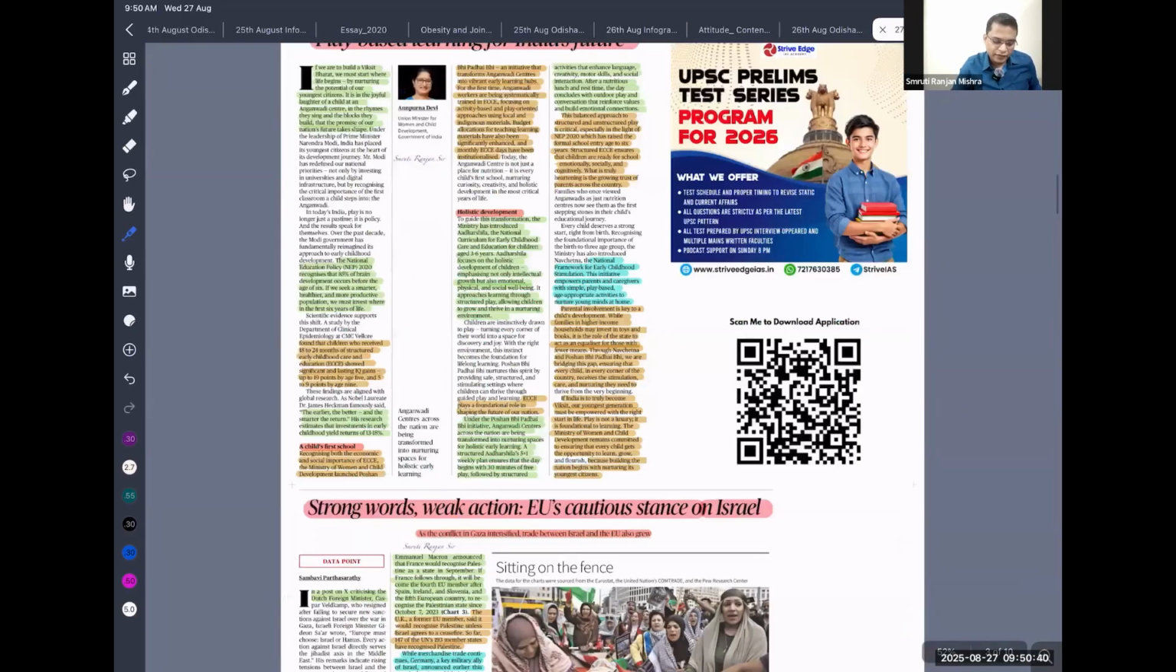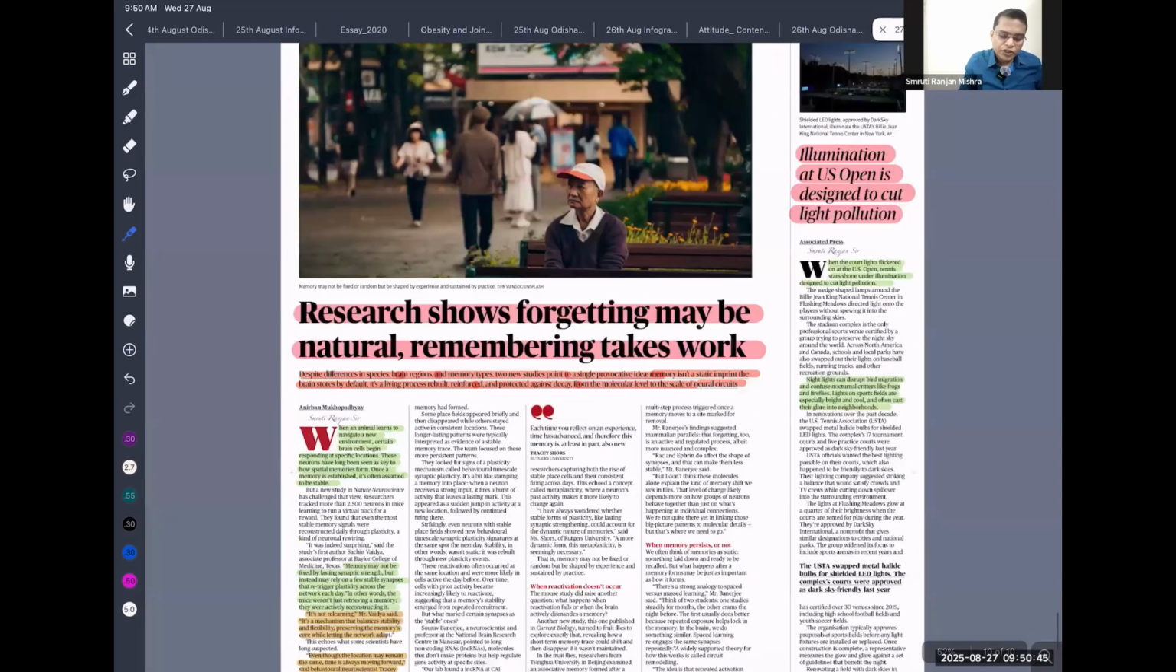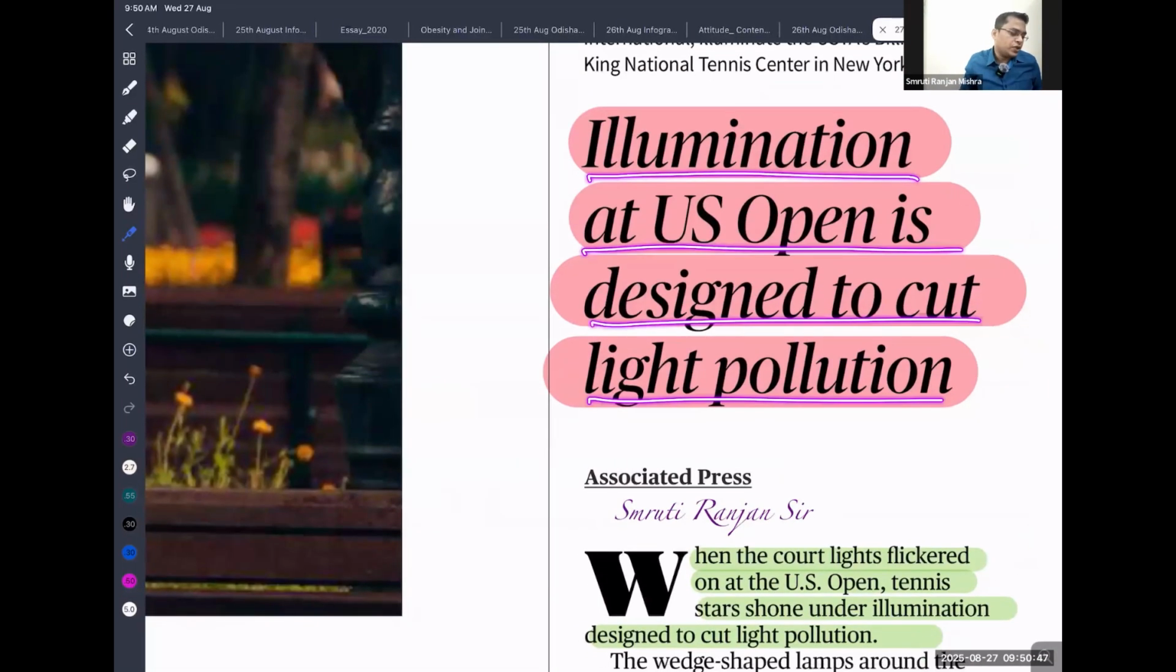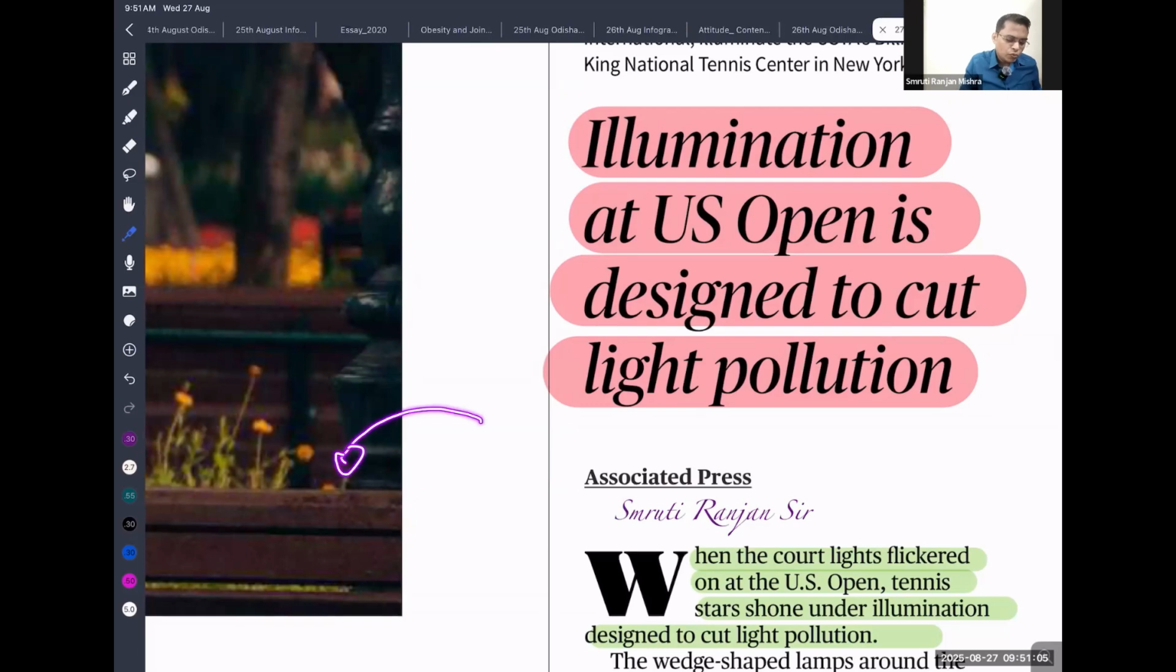Then the next page. The first one is that the US Open is designed to cut light pollution. Recently, there has been a lot of light in areas, street lights and stadiums, and that creates pollution, because the earth does not belong only to human beings. Rather, the earth is everyone's planet, and everyone has an equal right to stay on it. But humans are putting so much light, street lights, stadium lights, vehicle lights, and that is disrupting the movement of animals.